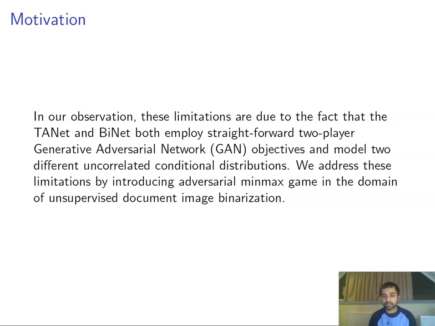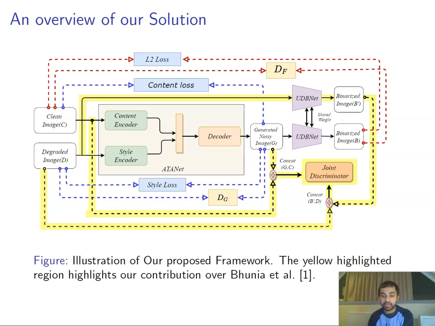Our motivation is that these limitations occur due to the straightforward implementation of the two-player GAN objective that tries to model two different uncorrelated conditional distributions. We address this limitation by introducing an adversarial min-max game in the domain of unsupervised document image binarization.